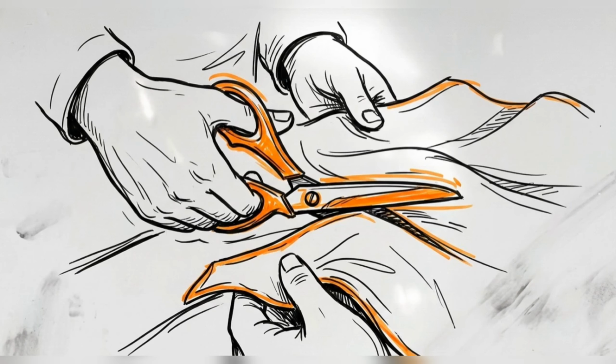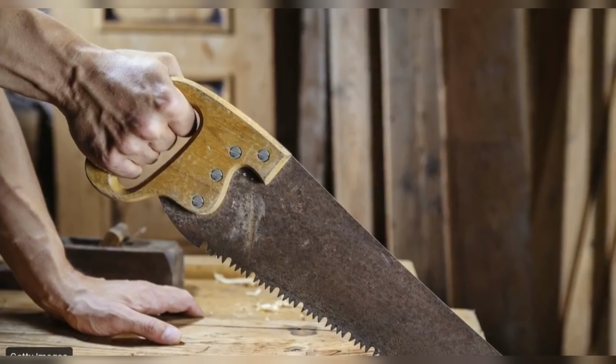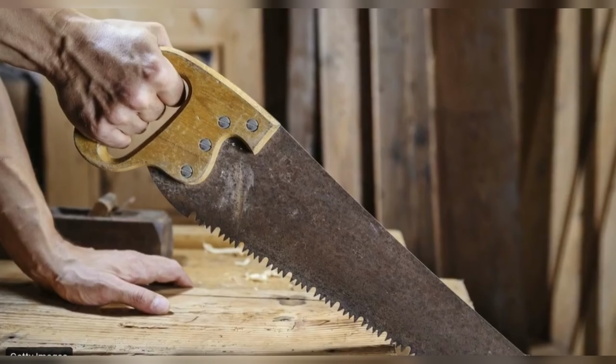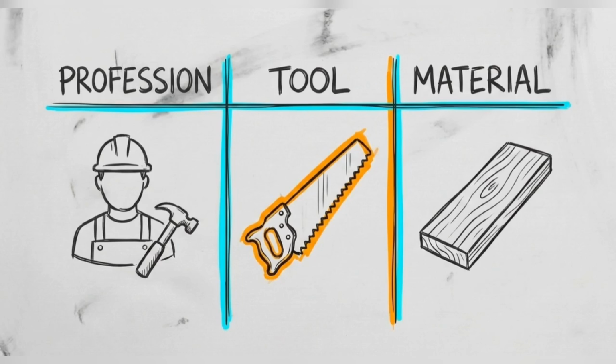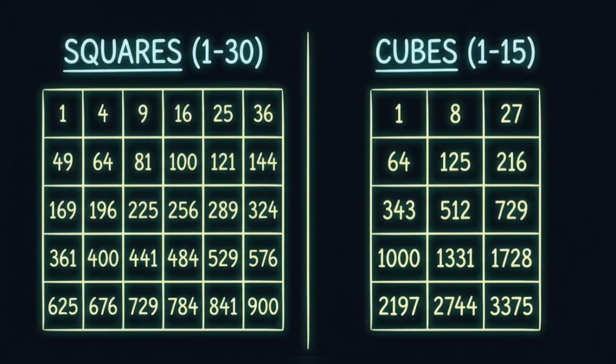Look closely at the first pair. The scissors are the active tool the tailor uses, not the fabric they cut. A carpenter works on wood, but wood is the material. The carpenter's specific tool is a saw. Precision matters. Defining the exact nature of the relationship, specifically separating the tool from the material, allows you to bypass purposefully deceptive exam options.